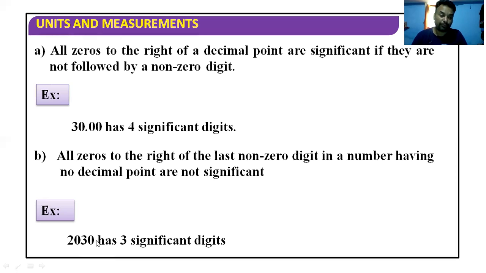But if I put a unit after this value, 2030 meter, 2030 kilogram, 2030 second, then this 0 will become significant. If there is no unit after this numerical value, then we will take only 203 as significant figures, and the 0 will not be counted as a significant digit. So I repeat it again. If I take the unit, meaning this reading is in meter or centimeter or kilogram or second or millisecond, then it will have 4 significant digits. But if there is no unit, this 0 will be non-significant and we will have only 3 significant figures.